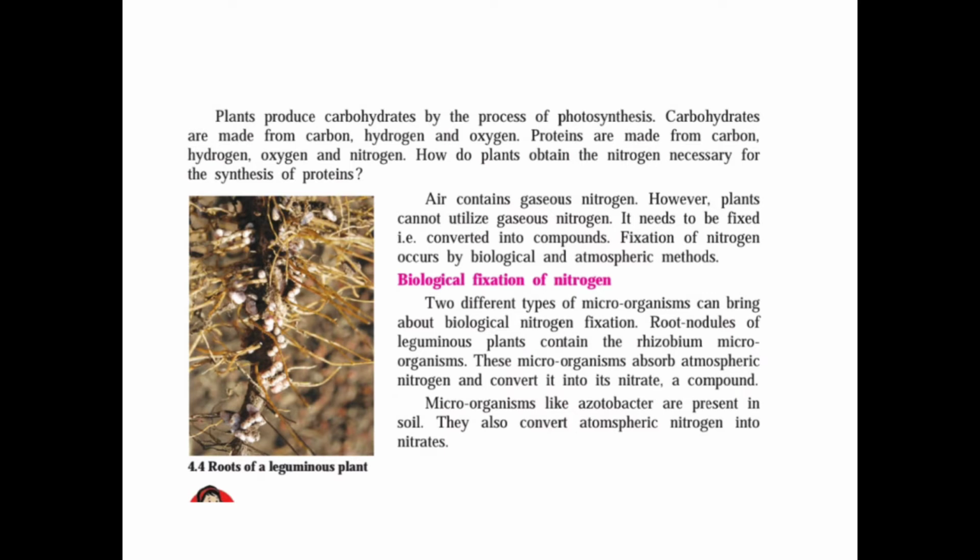Now there are different types of microorganisms that can bring about biological nitrogen fixation. How is it? Root nodules of leguminous plants contain the rhizobium microorganism. These microorganisms absorb the atmospheric nitrogen and convert it into nitrates. And second, in the leguminous family, now what is meant by leguminous plants?